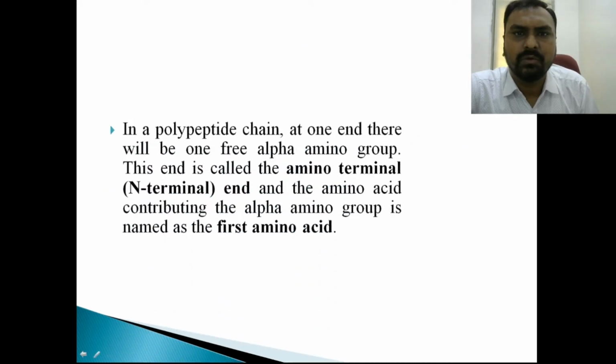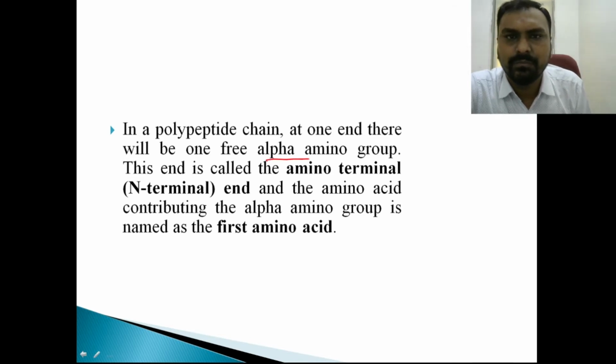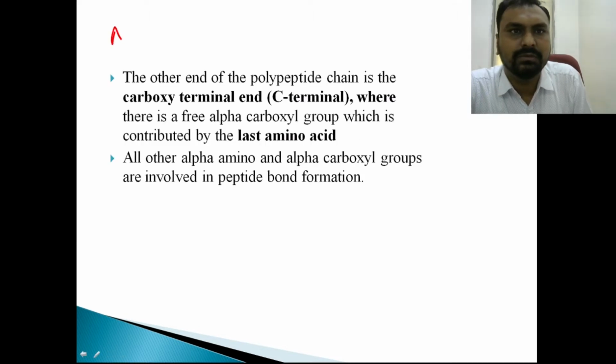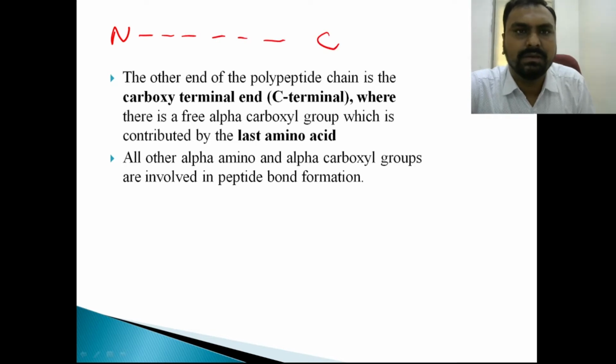In the polypeptide chain, at one end there will be one free alpha amino group. That terminal is called the N terminal. On the other side, the right side, there will be a free carboxyl group, which is called the C terminal. So this will be the N terminal, then amino acids, and last is the C terminal. And it is read from N to C.